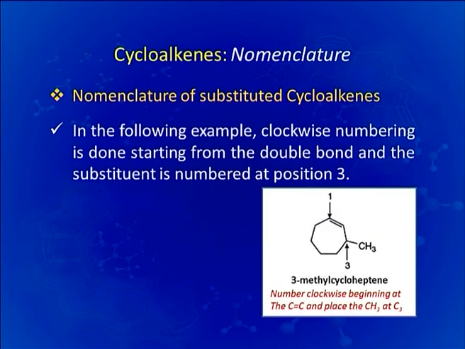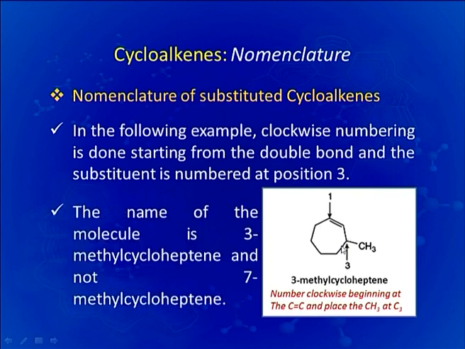In this example, clockwise numbering is done starting from the double bond and the substituent is numbered at position 3. As you can see in this example, you are starting the numbering from here going clockwise and at position 3 you have a methyl substitution, hence the name of the molecule is 3-methyl cycloheptene.